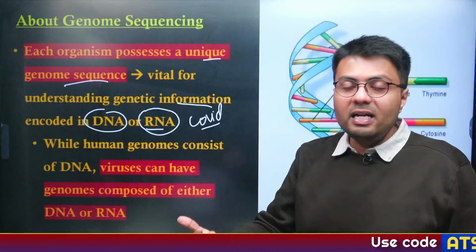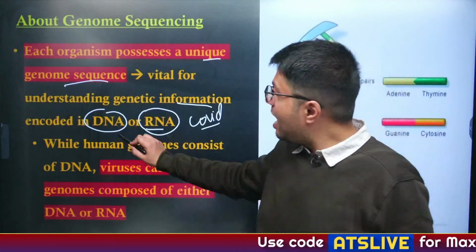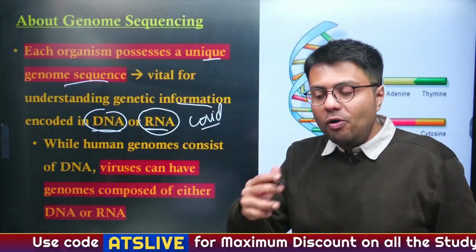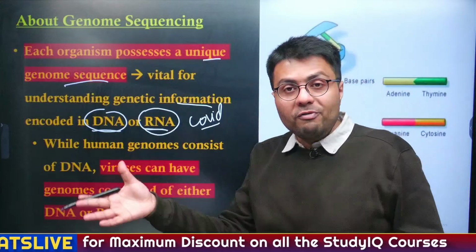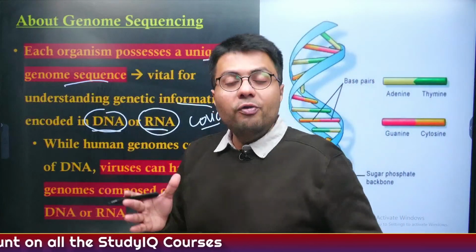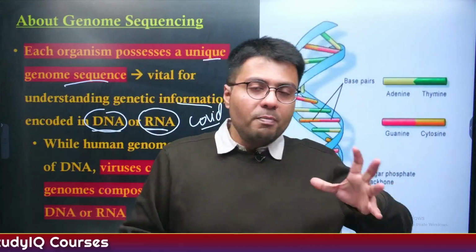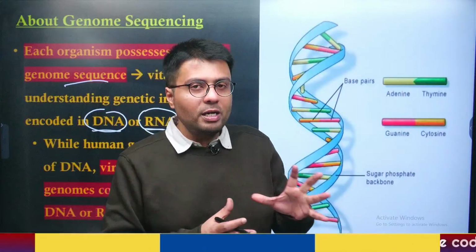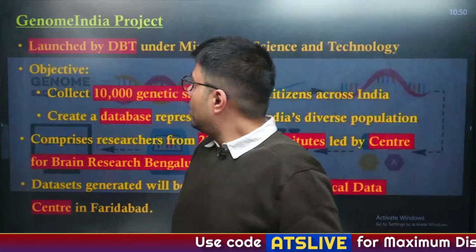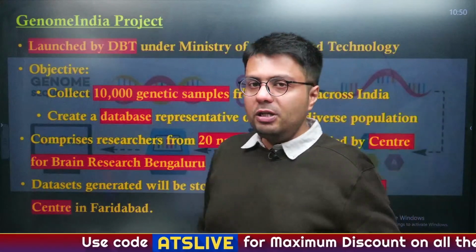So understanding the genome sequencing of RNA and DNA is essential, first of all, to understand how the virus or human is prevalent, and it can even help us understand what kind of mutations are happening in the original virus strain. Understood?